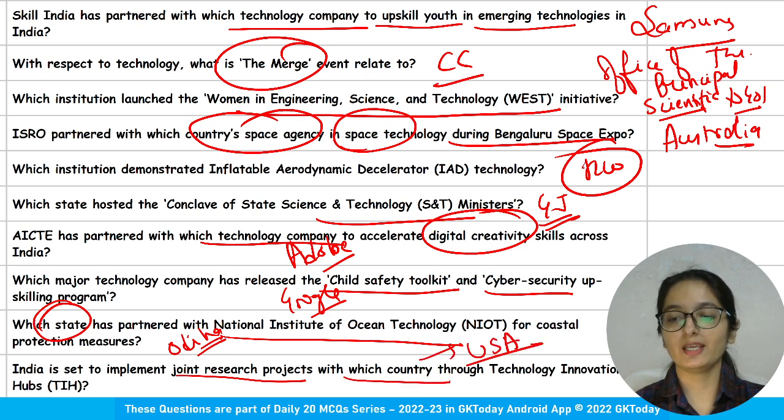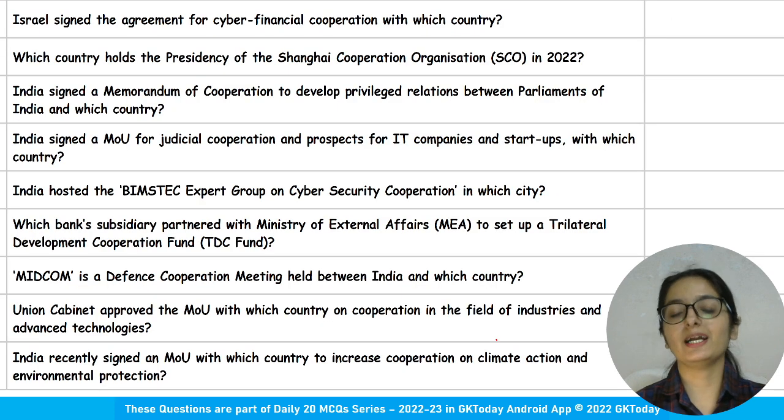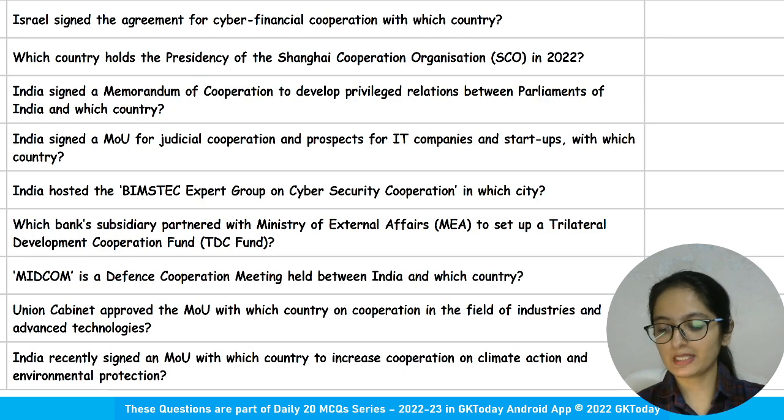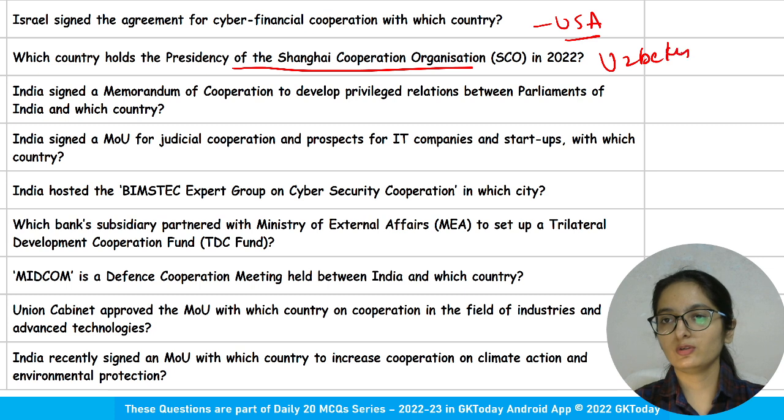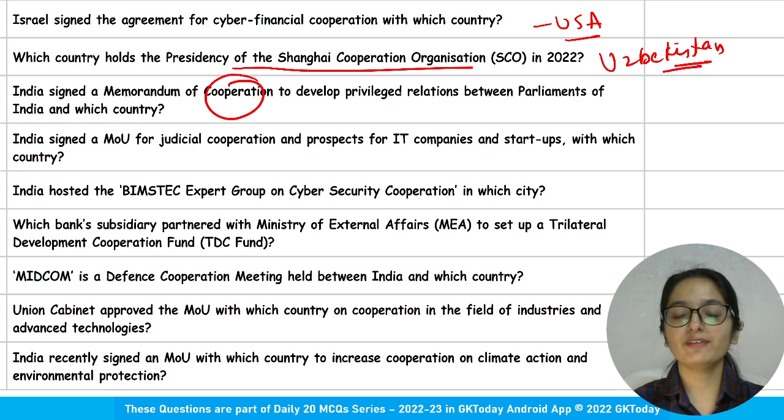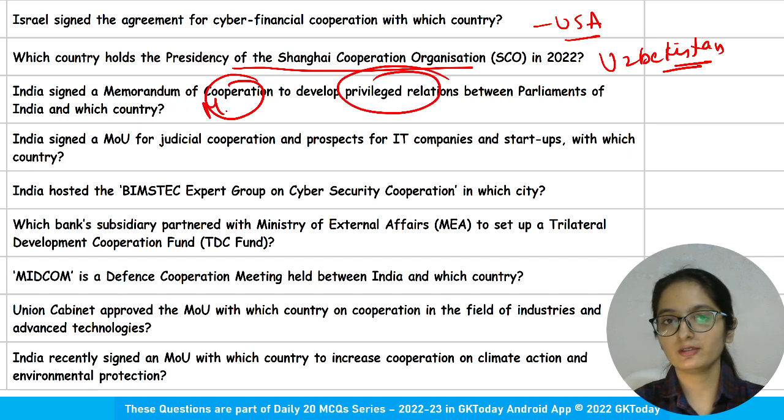It is USA. So this is the last category of questions, some miscellaneous questions. The first question says, Israel has signed the agreement for cyber financial cooperation with which country? Again, USA. Which country holds the presidency of Shanghai Cooperation Organization in 2022? Uzbekistan. India signed a memorandum of cooperation to develop privileged relations between parliaments of India and which country?